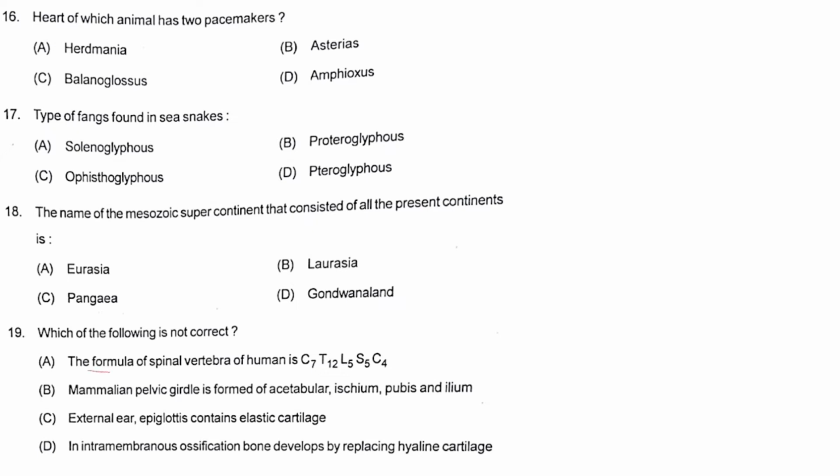Option A, the formula of the spinal vertebrae of human is C7 T12 L5 S5 C4. According to this question, the human vertebrae is made up of how many bones? 7, 12, 19, 24, 29, 29 plus 4, that is 33 vertebrae. So this is talking about the childhood stage. We know that adults have 26 vertebrae. So this will also be correct.